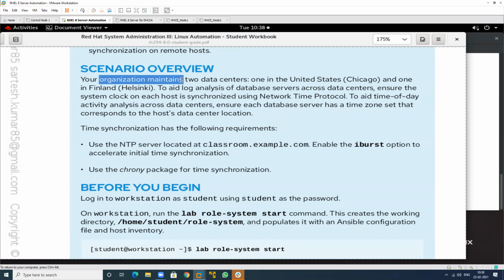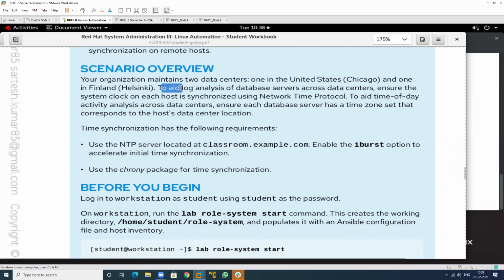Then what will you do? So you should maintain the time of the multiple organizations that you have connected to each other. So the time will be the same in all organizations. So see this one. You have two data centers. One is located in this particular location, United States, and one is in Finland.